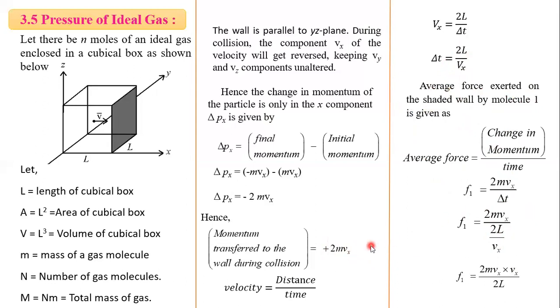Then we get the average force exerted by the molecule on the wall as m Vx square by L. This is the force exerted by molecule 1.